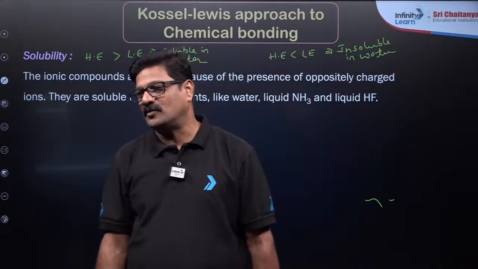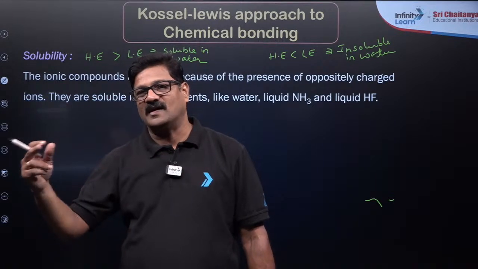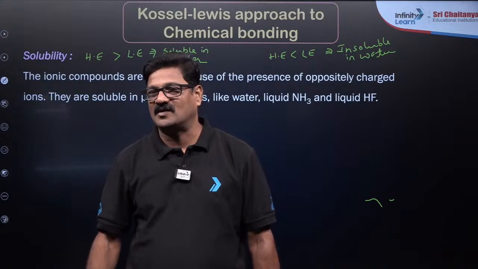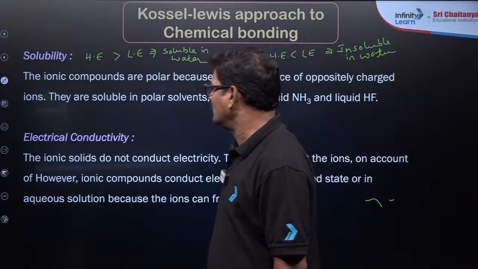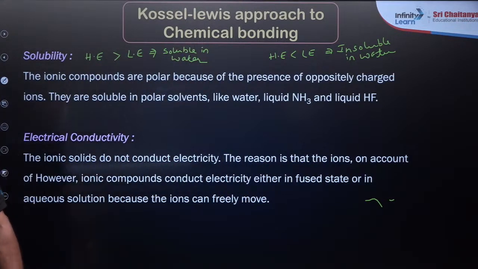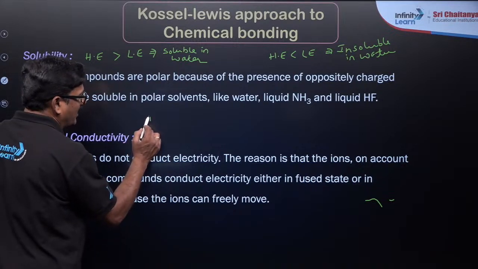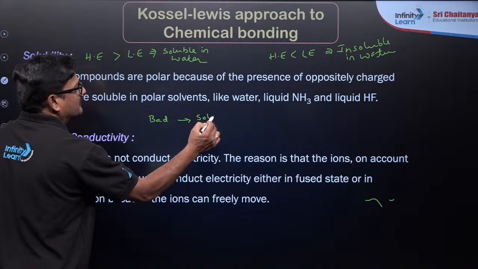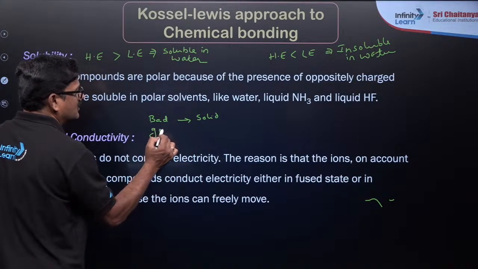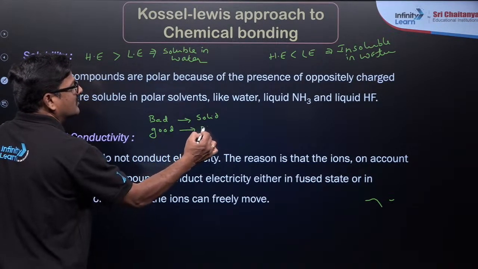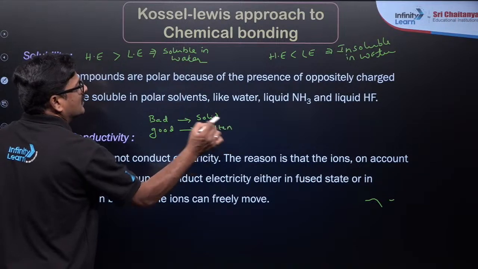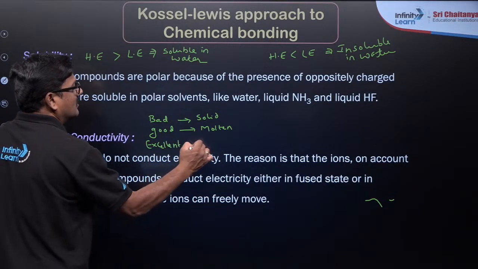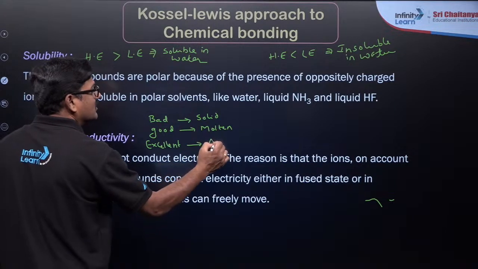Ionic bond and covalent bond. Ionic bond is a strong bond as compared to the covalent bond. Right? Ionic bond is always strong as compared to the covalent bond. And also electrical conductivity. Ionic compounds are bad conductors in the solid state and good conductors in the molten or fused state, and excellent conductors in the aqueous state.